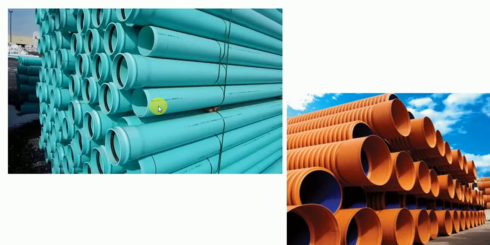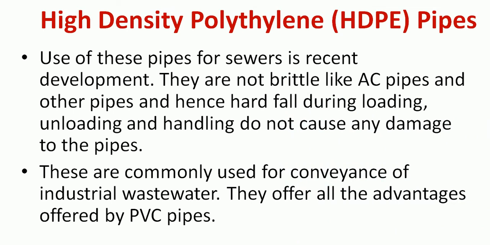These are the PVC pipes you might have seen nowadays in your house connections and for the sewerage connections in multi-story buildings. Some other types of plastic sewers are the corrugated type. Then we also have HDPE pipes, that is high density polyethylene pipes. Use of these pipes is a recent development. They are not brittle like AC pipes and other pipes, and hence they are hardy during loading, unloading and handling. They do not cause any damage.